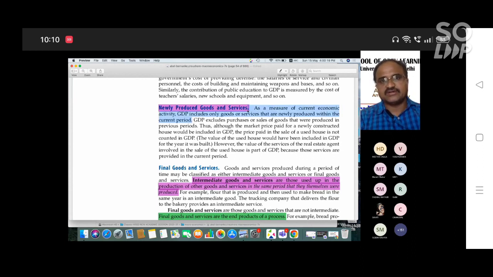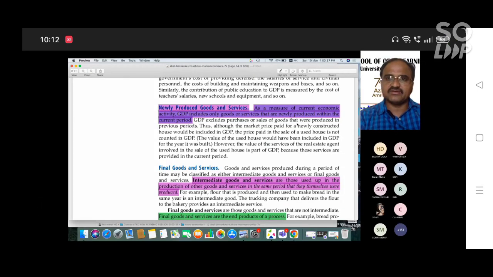For example, take the raw materials of a mobile: the battery, the SIM, the camera, and other raw materials which we use to produce mobiles. All these raw materials are not newly produced; they are not final goods and services. The newly produced good is the mobile at the time it reaches the market. That final new product is the only thing you can count in the GDP.